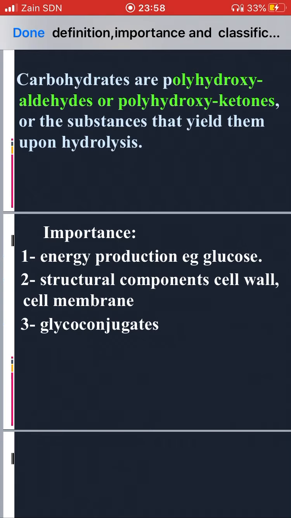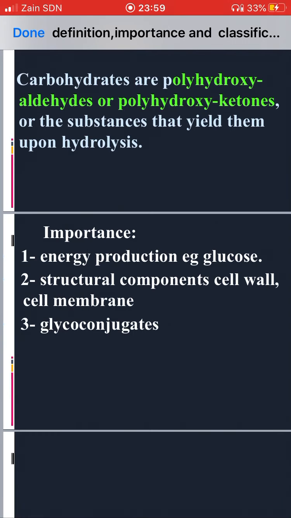Carbohydrates are very important for energy production. As we said before, we need fuels for our life, so we need ATP. For example, glucose is one of the carbohydrates that can produce ATP.